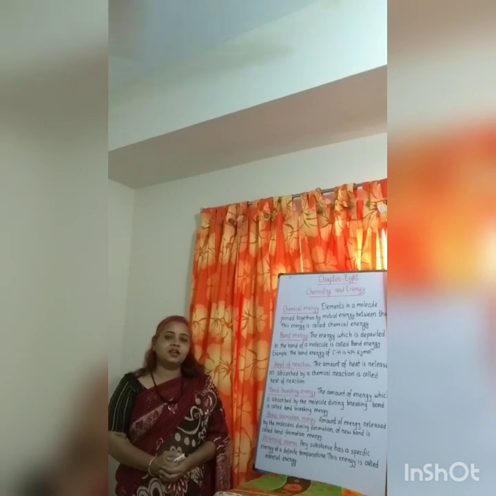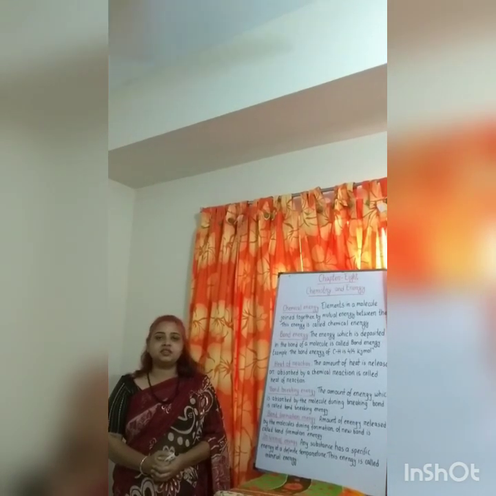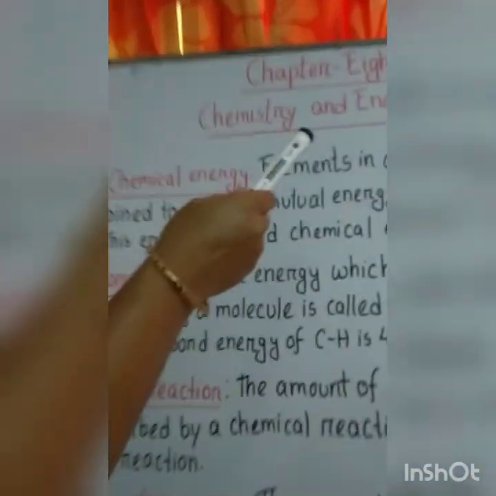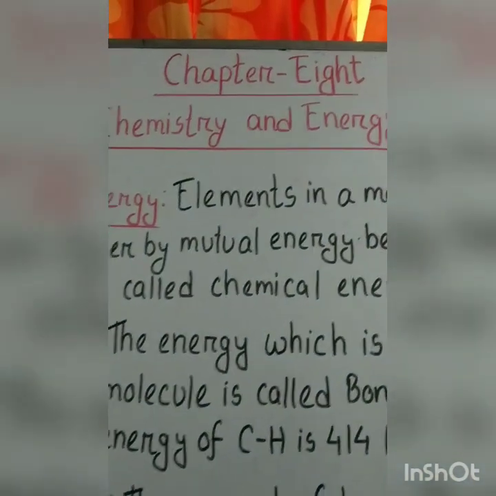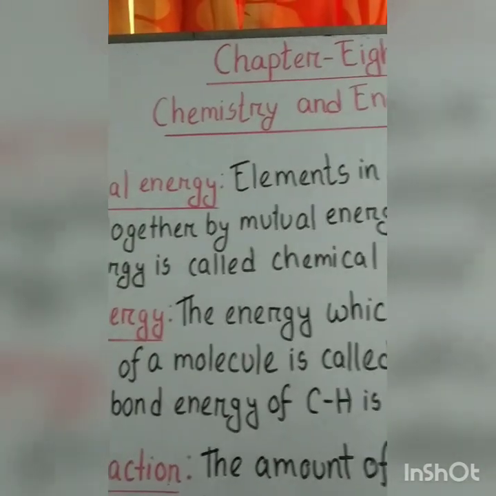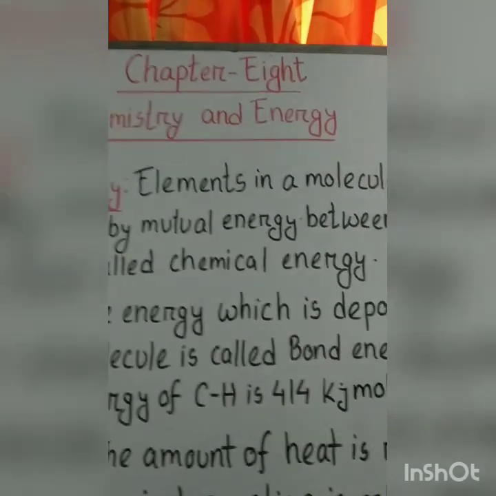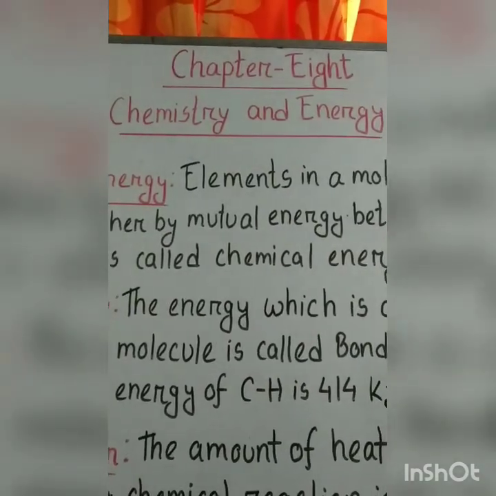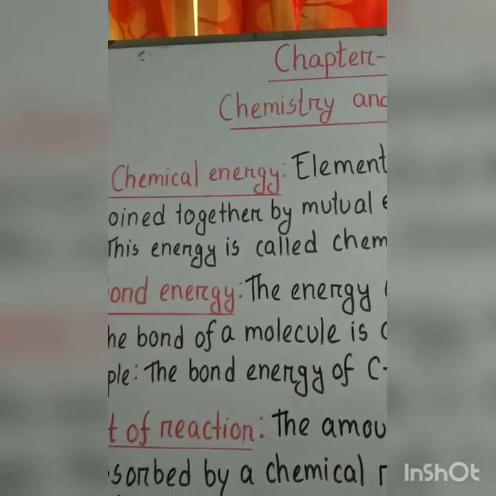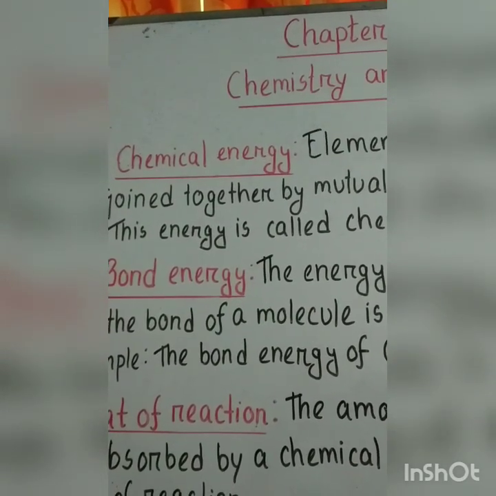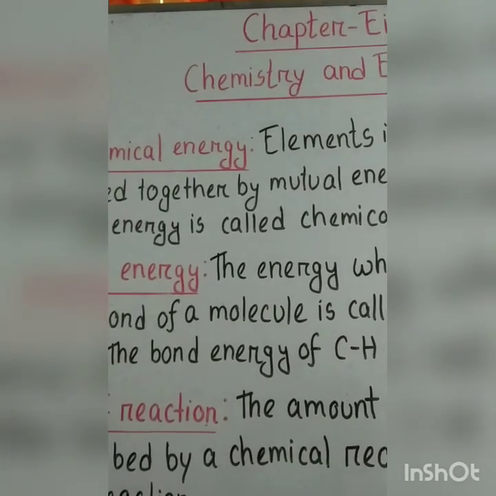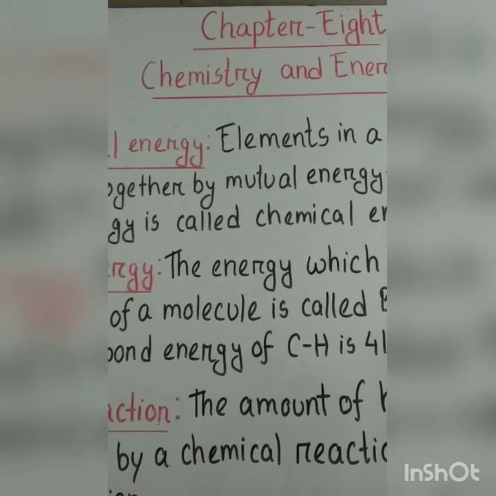Today I am going to start your chapter 8. The name of the chapter is Chemistry and Energy. Now at first come to the chemical energy. Chemical energy: elements in a molecule are joined together by mutual energy between them. This energy is called chemical energy. You know that in all molecules, some of the elements are joined with each other. So the energy by which they are joined with each other is known as chemical energy.